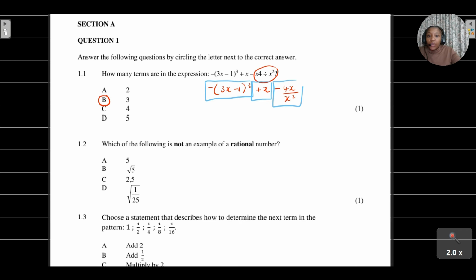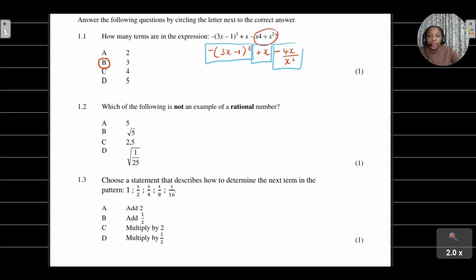And then let's have a look at question 1.2. It's saying, which of the following is not an example of a rational number? Before we look at question 1.2, I just want us to focus on this.